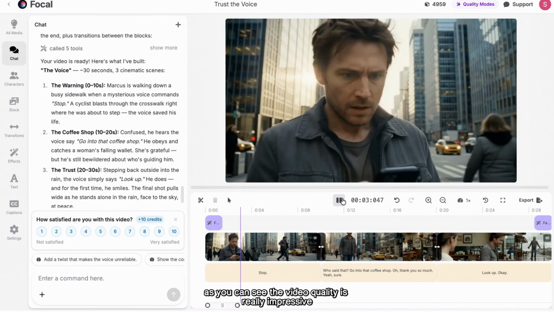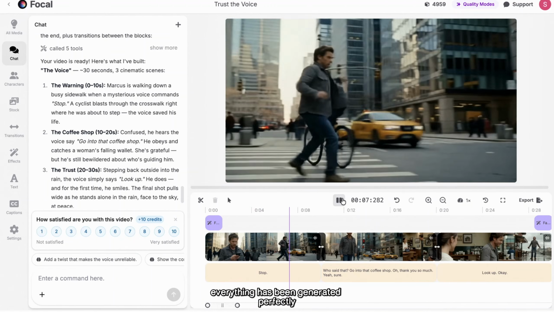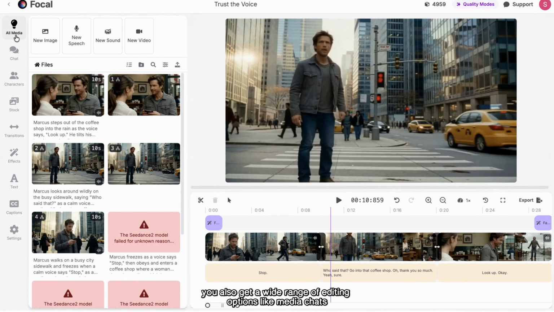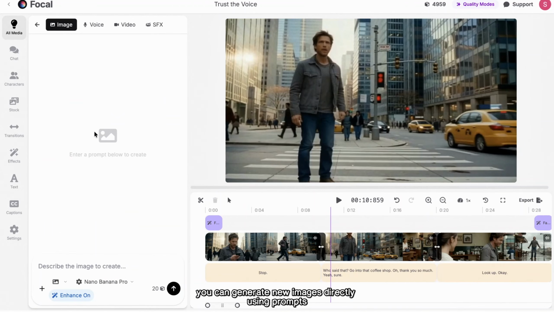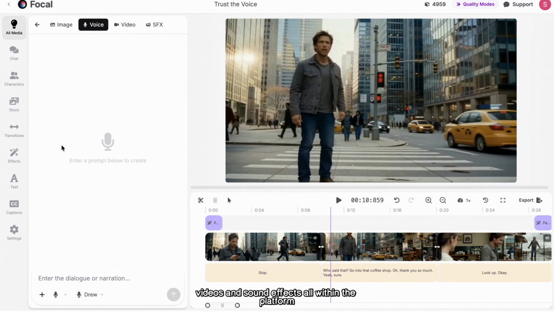As you can see, the video quality is really impressive. From voiceover to visuals, everything has been generated perfectly. You also get a wide range of editing options like media, chats, characters, stock assets, transitions, effects, text, and captions. In the All Media section, you can generate new images directly using prompts with multiple models available. You can also create voiceovers, videos, and sound effects, all within the platform.